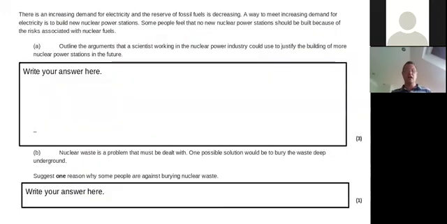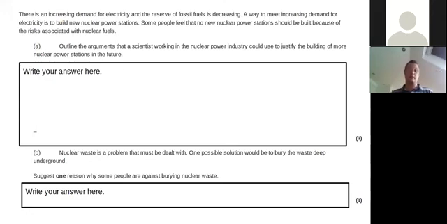But here, outline the arguments. And again, we've got 3 marks. So outline is the command word. We've got 3 marks available. I'm looking for at least 3 things, but try and over answer the question. Can you give me 4? Can you give me 5 of the arguments?